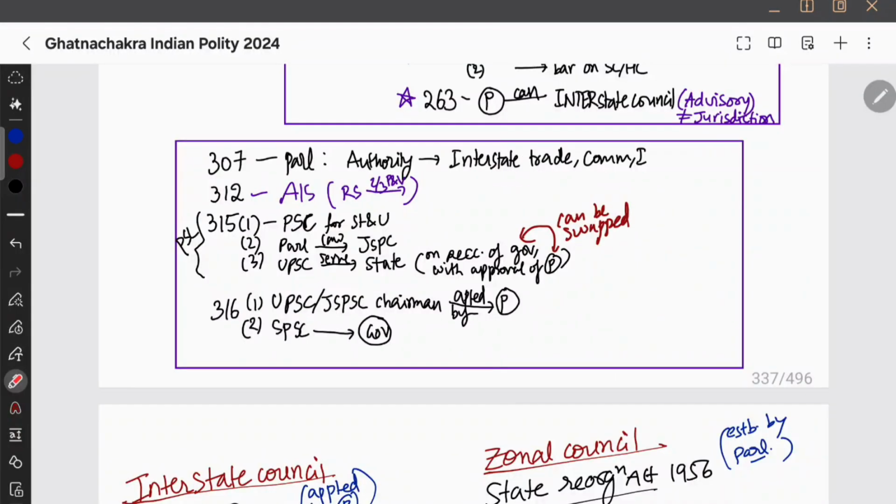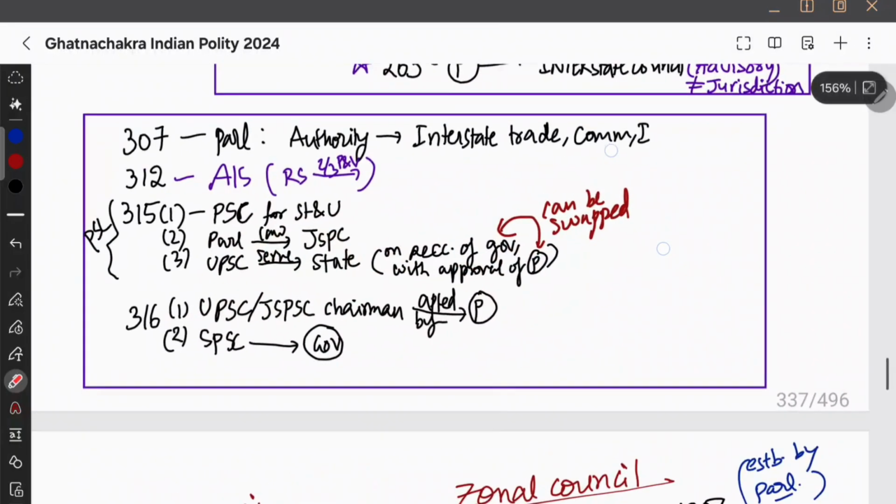The final box, Public Service Commission. So 315 clause 1, Public Service Commission shall be there for union and state. If it is for the union, we call it UPSC, and if it is for the state, we call it state PSC. And if we want a joint state PSC, Parliament can make it through law. What is a joint state PSC? It is a statutory body. It is not a constitutional body. And next we see that UPSC serves the state, on the recommendation of the governor with the approval of the President. Remember this, it will swap.